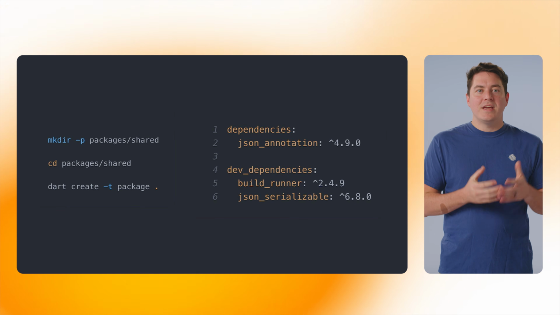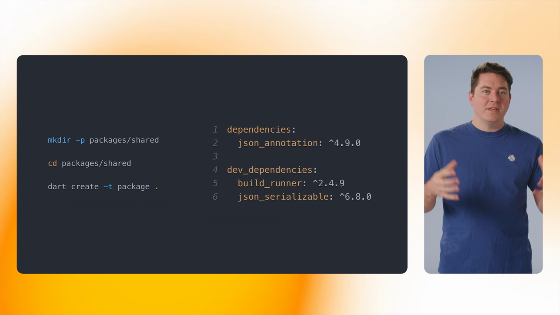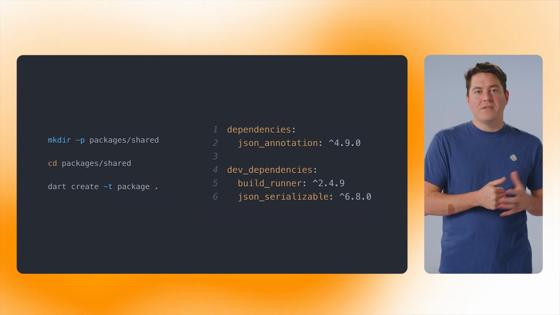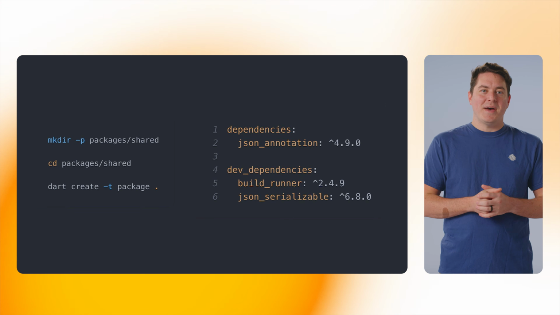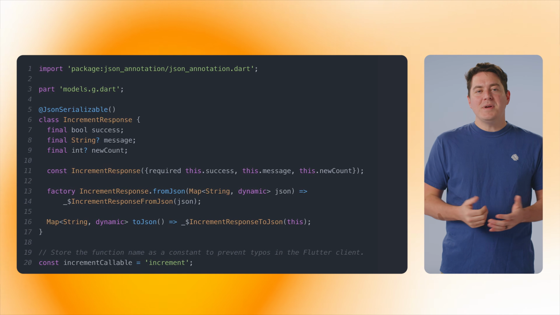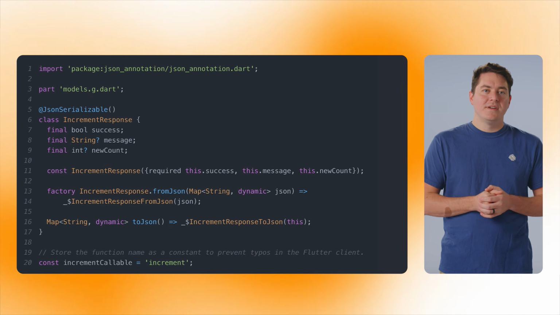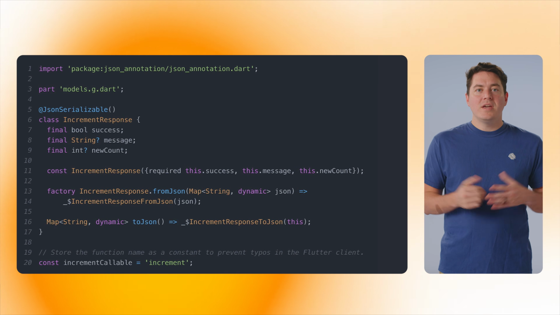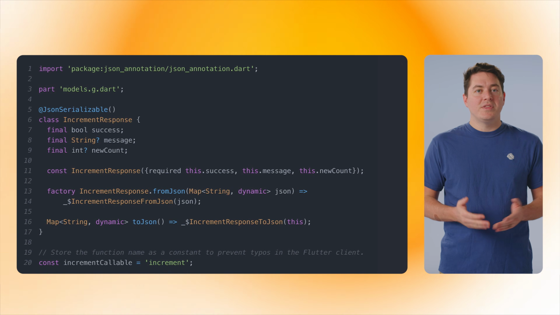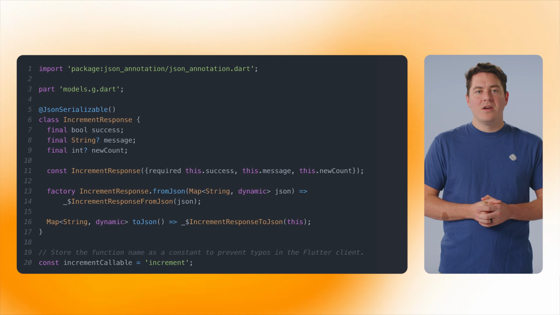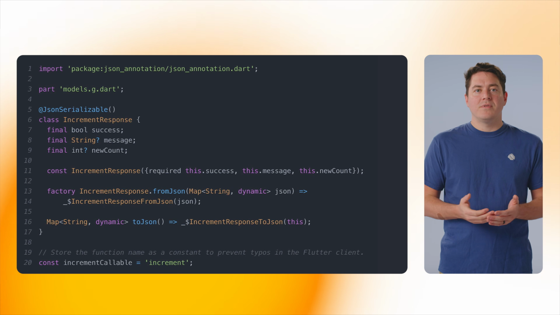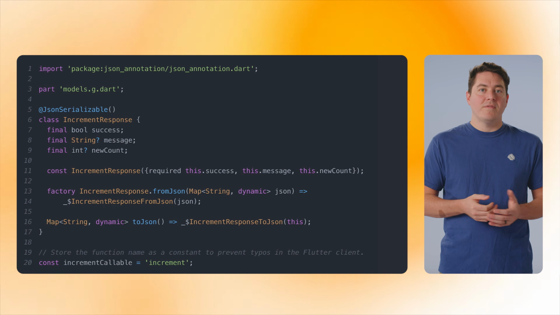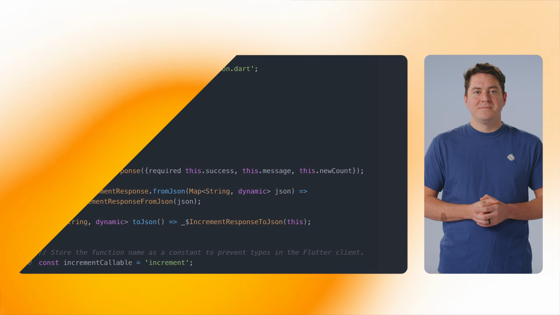Your data models, enums, and core domain logic, all of it lives here. This is your universal translator. Both your Flutter app and your cloud functions import the exact same package. Firebase Dart functions are built on top of Shelf and make it easy to return JSON from responses when we call them. We can convert Dart classes to JSON with the JSON serializable package. We can also store a constant here for the callable function name that we can use to define the function itself and reference it later when we call it in the app.